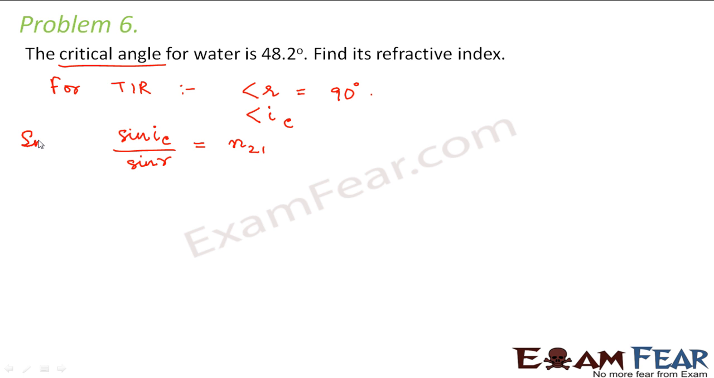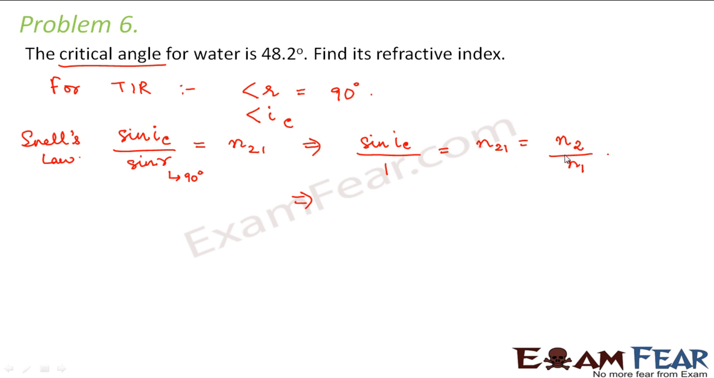This is what we know from Snell's law, right? But this R is nothing but 90 degrees, when this I is IC. So we can say sin IC divided by sin 90 is equal to 1 by n21, that is, the refractive index of medium 2 with respect to medium 1.